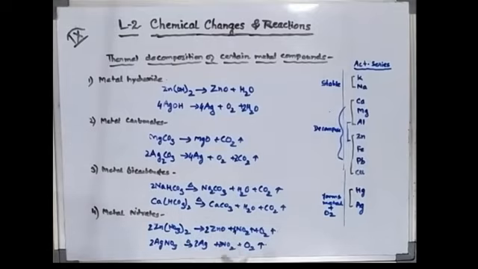So students, in this way we have done today the basic two types of chemical reactions. The first is the synthesis, that is the direct combination reaction, and the second one is the decomposition reaction.